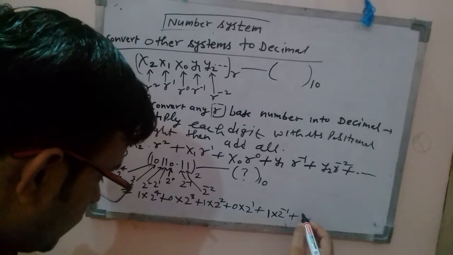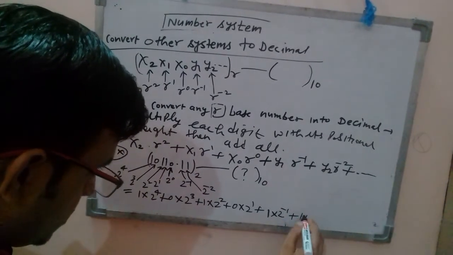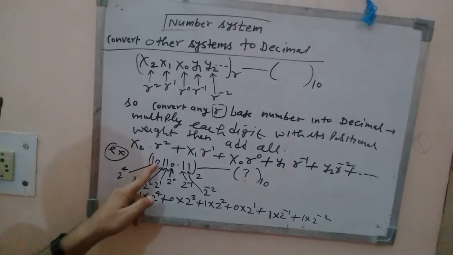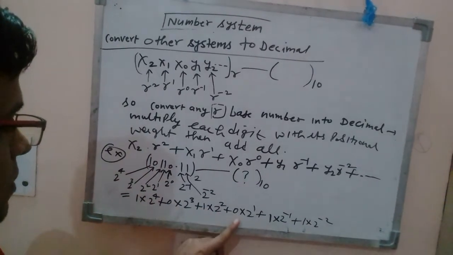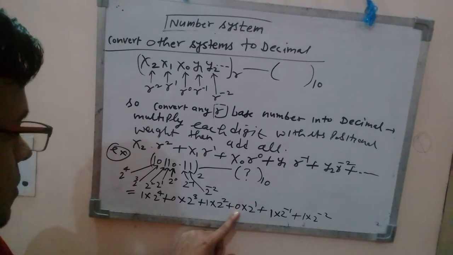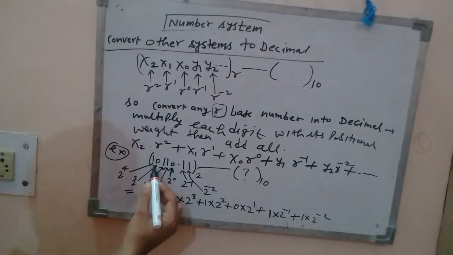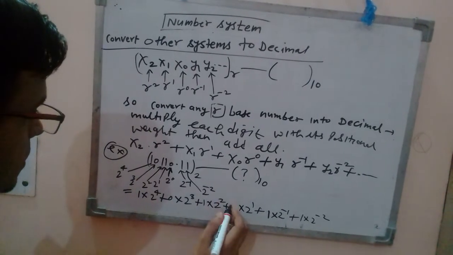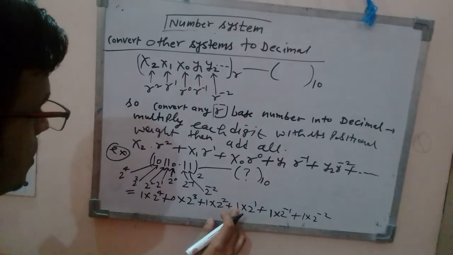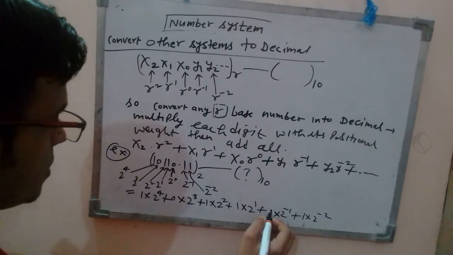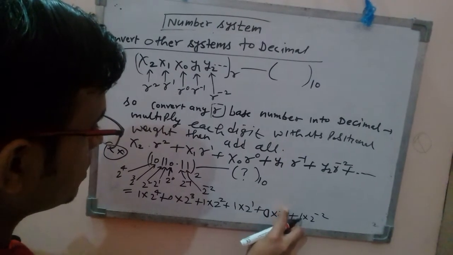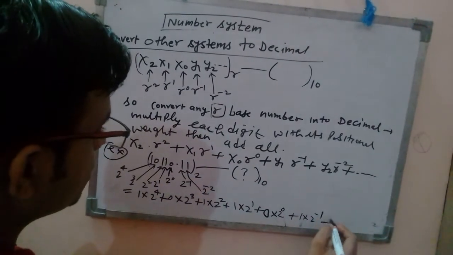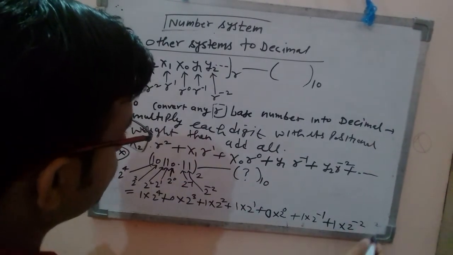So 1 into 2 to the power minus 2, right? So 10110 is there. Dekho, this 0 will be multiplied by 2 to the power 0, that means 0, and then this 1 will be multiplied by 2 to the power minus 1, then this one will be multiplied by 2 to the power minus 2, right?